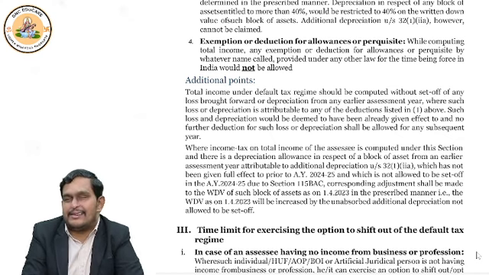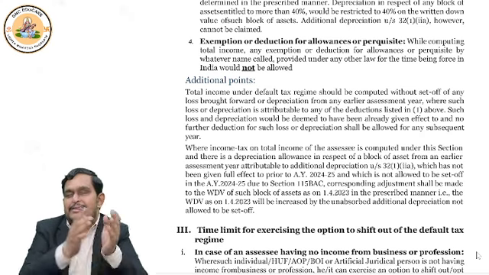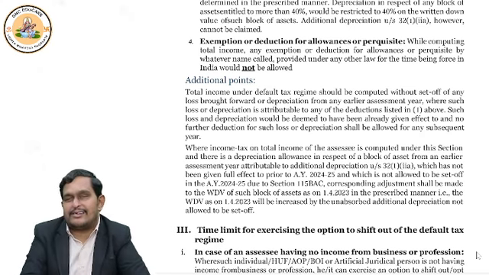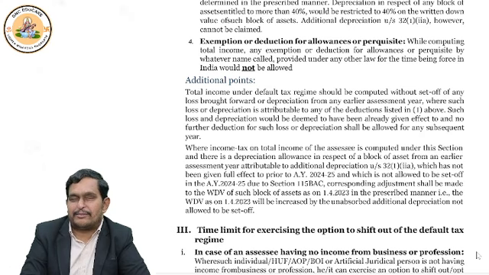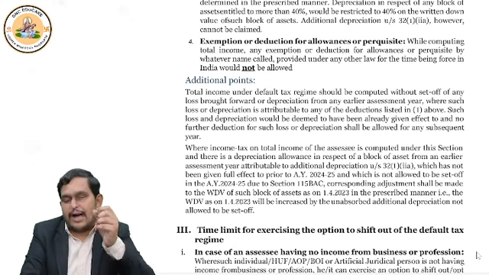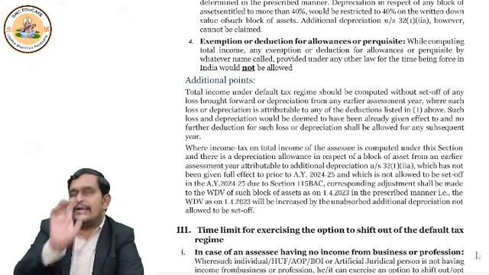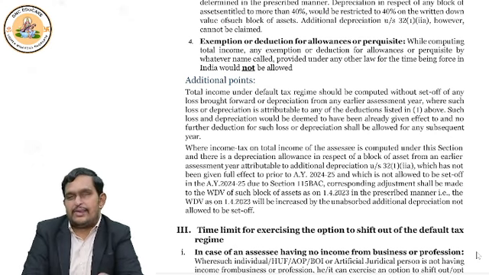Now why I am telling this? Because if suppose you are filing return under optional tax regime, house property loss can be adjusted from house property income and also can be adjusted from salary, PGEP, capital gain, other sources. Freedom was there in the current year. But under the default tax regime, house property loss can be adjusted from house property income only, from no other head. This is the condition. Okay.